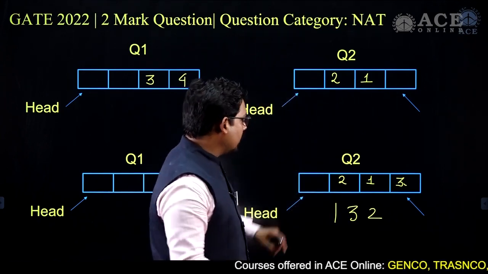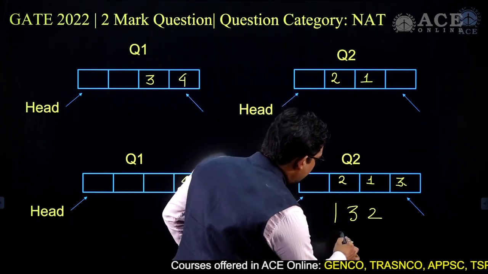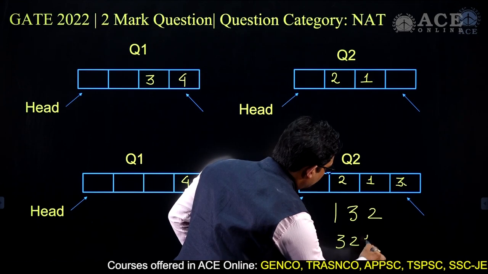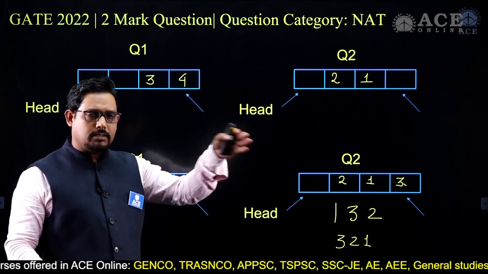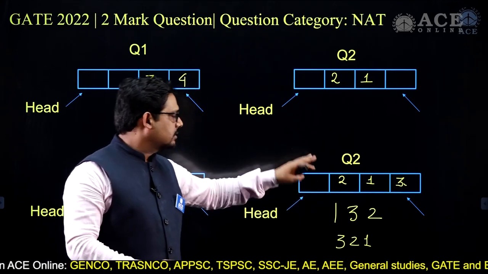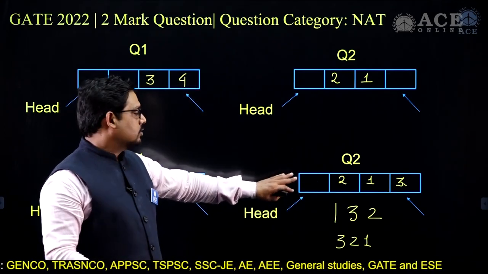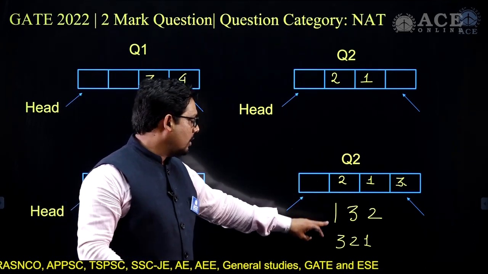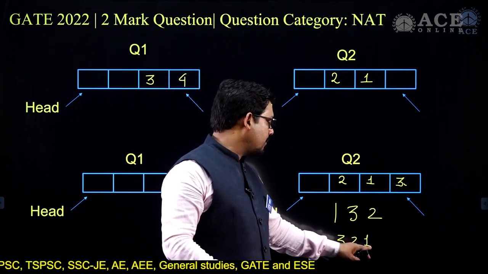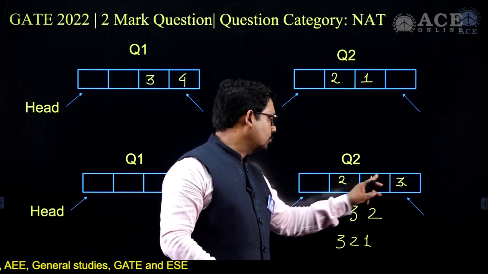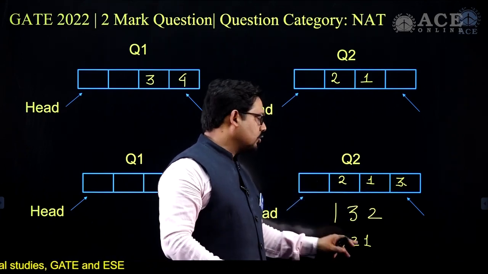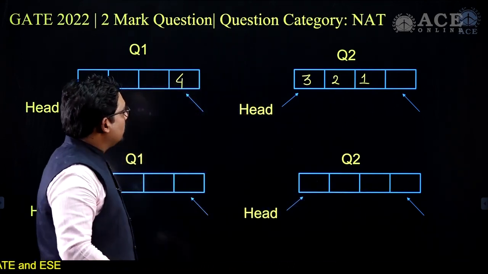Then again I delete 1 and I push it back. So this will become 3 2 1. Okay, so please consider the programming as all taken care of. So now we deleted 1 3 2, and then we deleted 1, we again push it back, so that will come 3 2 1. Okay, and we deleted 2, then put the 1 3 2 and then 3 2 1. So final content is 1 3 2.